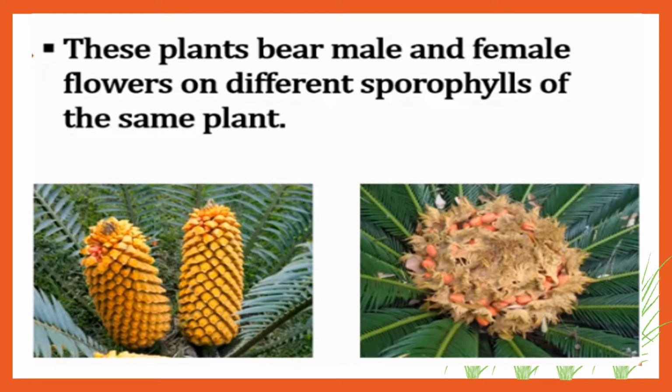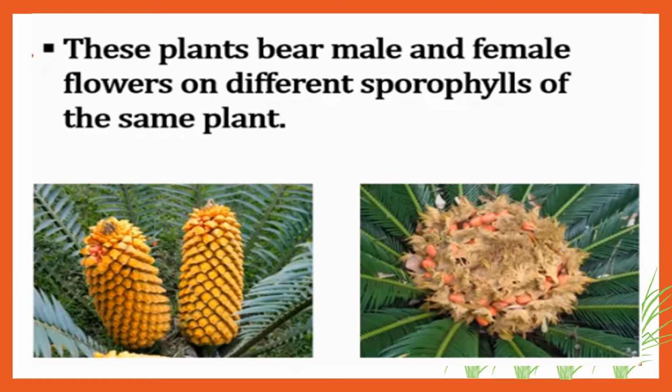These plants bear male and female flowers on different sporophylls of the same plant. Means here if you see a cycas plant, यहाँ पर मेल और फीमेल जो सीड्स होते हैं वो अलग अलग लेवल्स पे होते हैं. ठीक है. Now when we talk about a normal flower, एक फ्लावर के अंदर दोनों चीज बाइसेक्सुअल फ्लावर होगा तो उसमें दोनों चीजें प्रेजेंट होती है, that is the male part also and the female part as well. But when we're talking about gymnosperms, these gymnosperms have a very different mechanism as compared to the angiosperm, normal flowers. ठीक है, यहाँ पे फ्लावर है ही नहीं तो यहाँ पर एक अलग तरीके से सीड का अरेंजमेंट होता है.